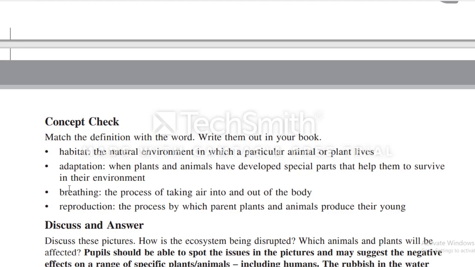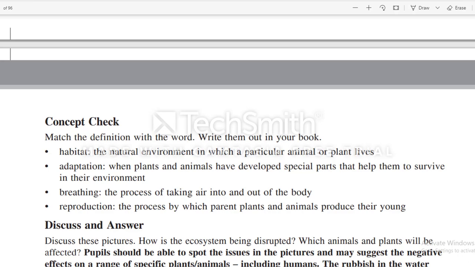Habitat, it will be matched with the natural environment in which a particular animal or plant lives. Adaptation, when plants and animals have developed special parts that help them to survive in their environment. Breathing, the process of taking air into and out of the body. Reproduction, the process by which parent plants and animals produce their young.